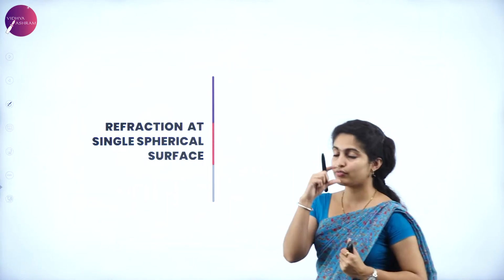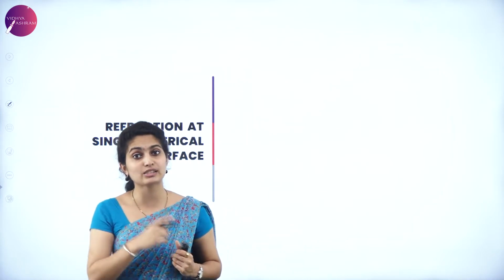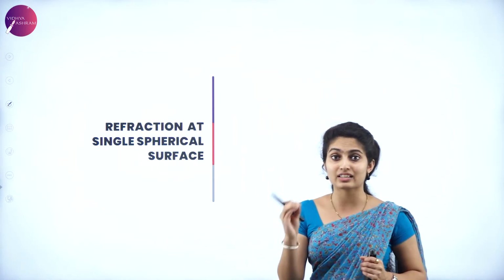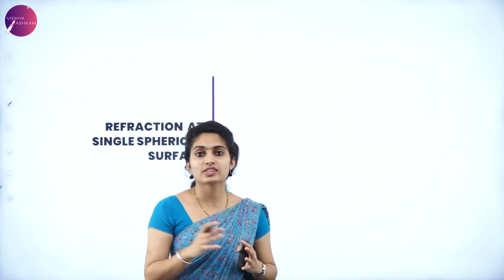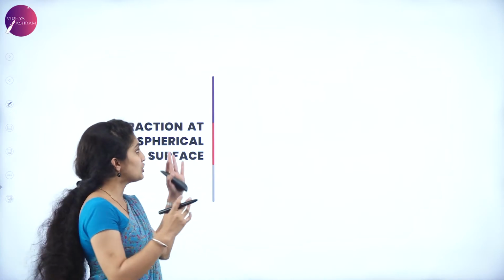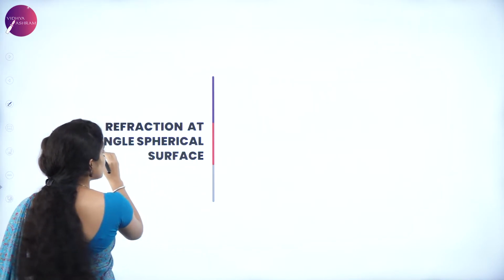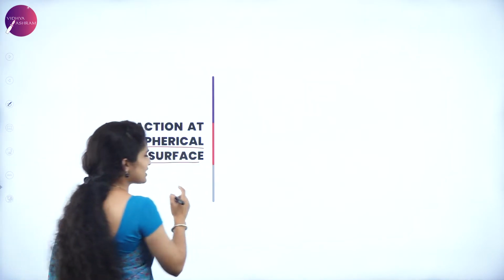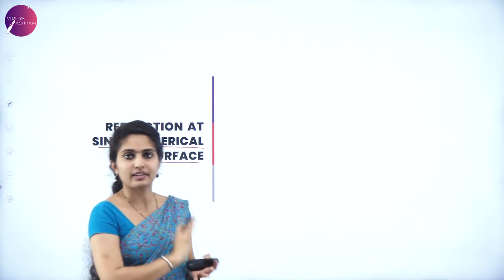The same equation, not the derivation but the final expression, we use in the case of the lens maker's formula, which is very important. That is the lens maker formula, which I'll come to in the next session. Okay, so here I'm talking about a single spherical surface. So I need only a single spherical surface.